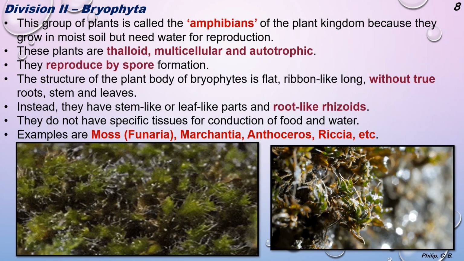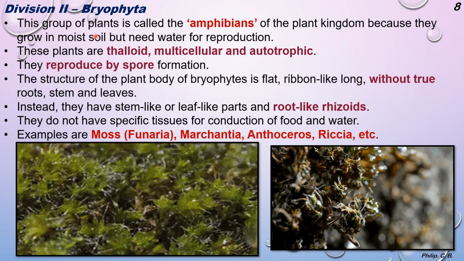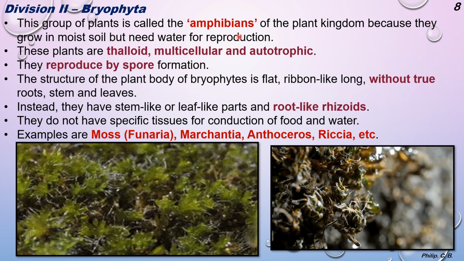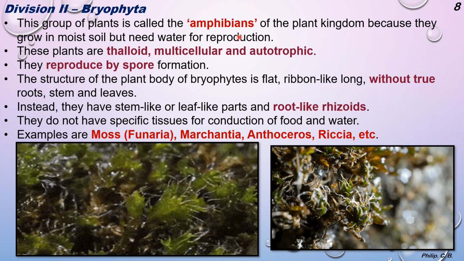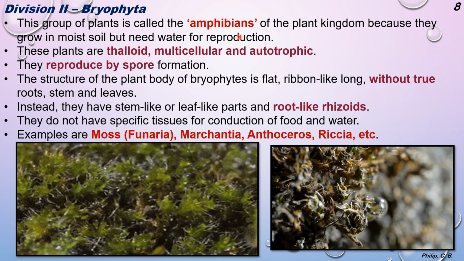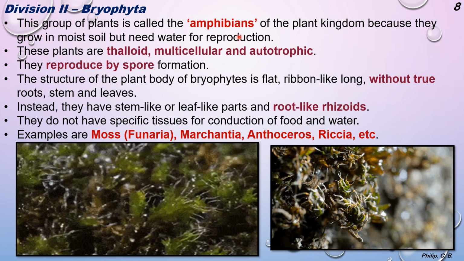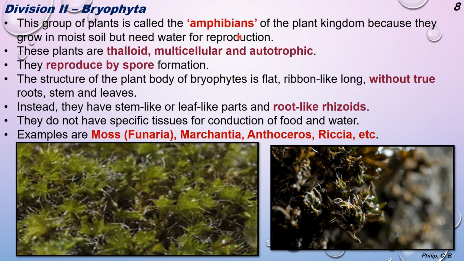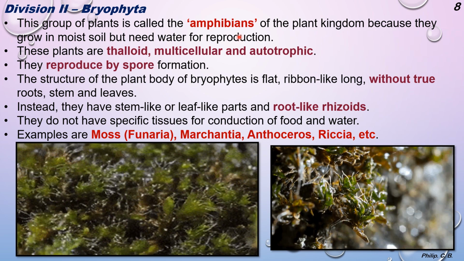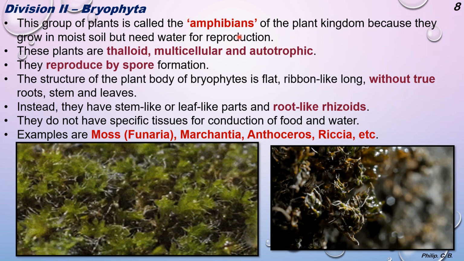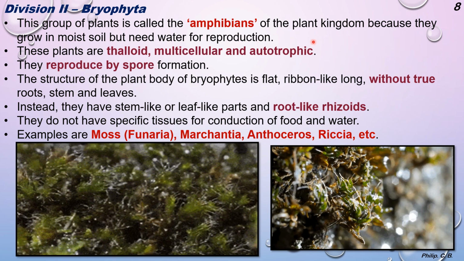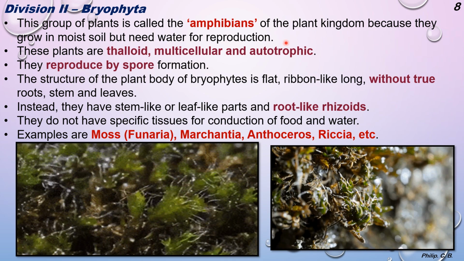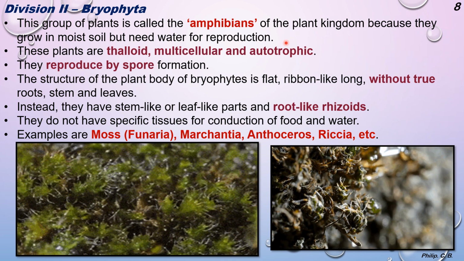Now, coming to the second division, that is Bryophyta. This group of plants is called amphibians of the plant kingdom. All of you know amphibian, which is specifically used for animals. Which ones? Frog, or even toad, or even salamander. All these are amphibians, meaning animals. But why are they called amphibians? Because they are present in water as well as on land, right? Similarly, the Bryophyta species are also amphibian. The reason is they require land as well as water, because they grow in moist soil but need water for reproduction. So for reproduction they require water.